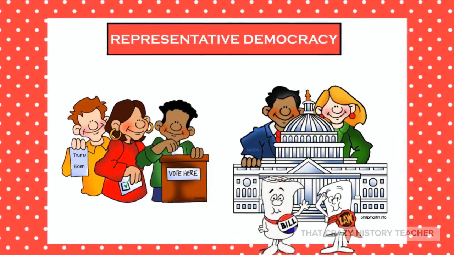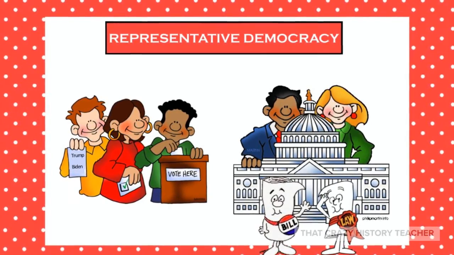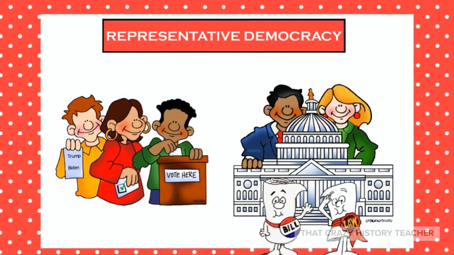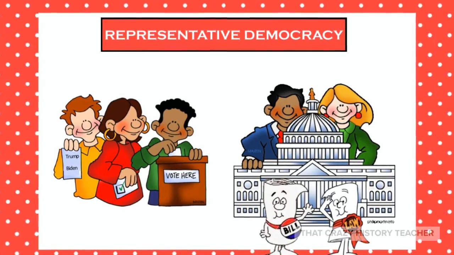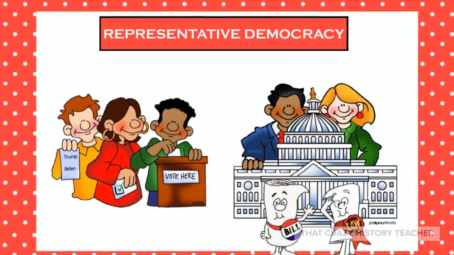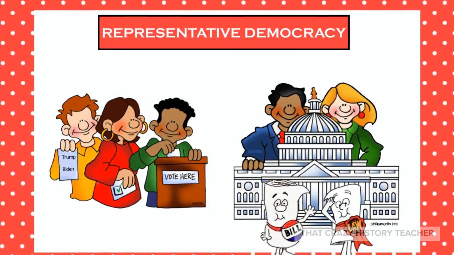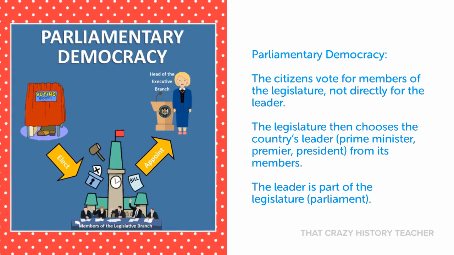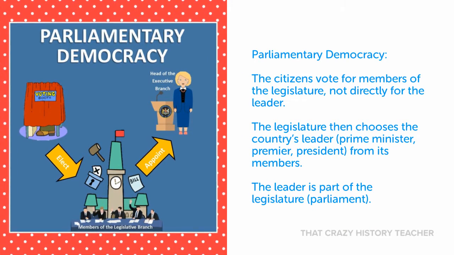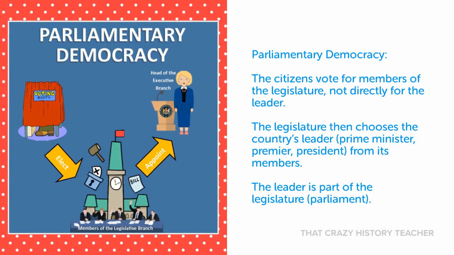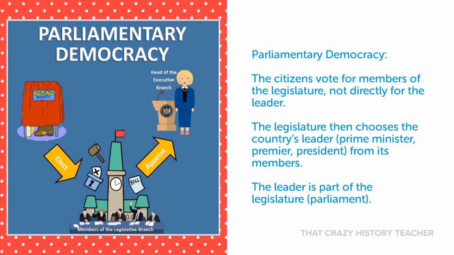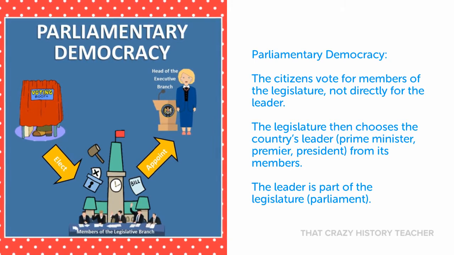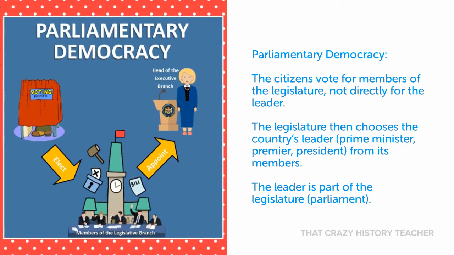In a representative democracy, the people vote for a representative. This person then votes for them on things like laws. This is usually in larger countries. One type of representative democracy is a parliamentary democracy. In a parliamentary democracy, the people vote for members of the legislature. Then the members of the legislature select the country's leader.